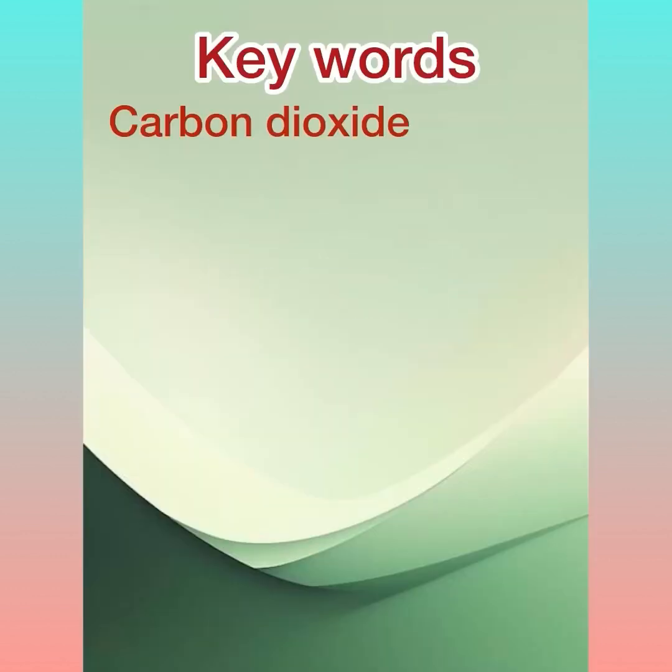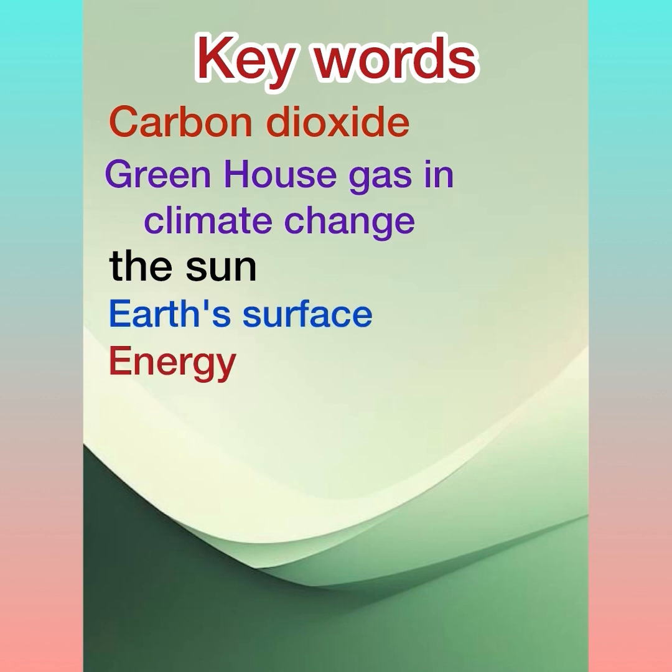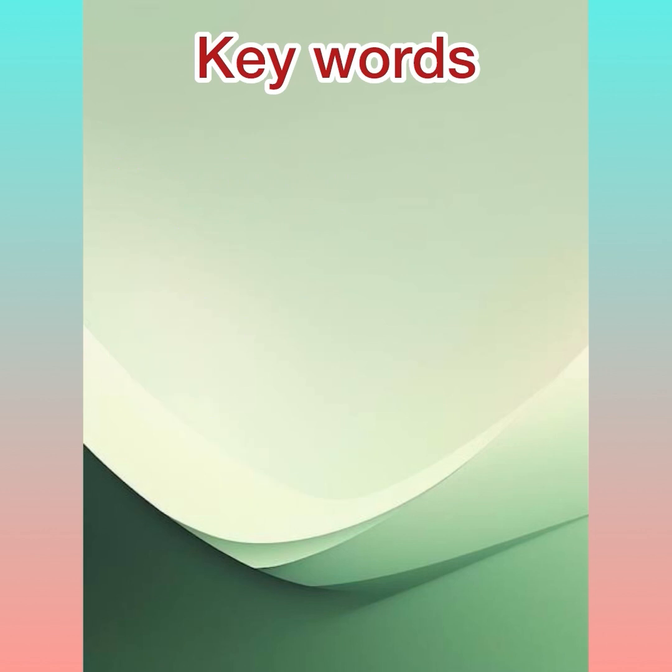Carbon dioxide, or CO2, is the main greenhouse gas in climate change. So how does CO2 get into our atmosphere? Well, carbon is part of a cycle. It starts with the sun, which hits the Earth's surface with more energy in 1 hour than the whole world uses in a year. Plants, which are kind of like biological chefs, take that sunlight and then suck in some CO2 from the air, mix them together, and bam!